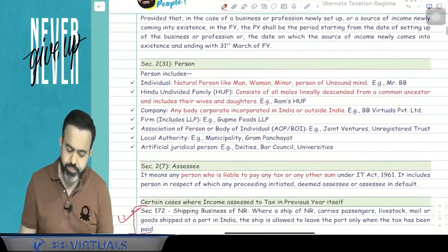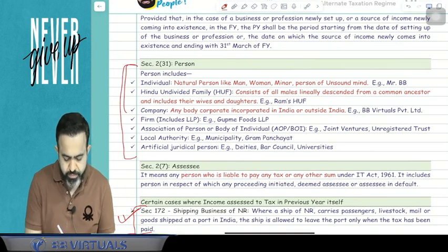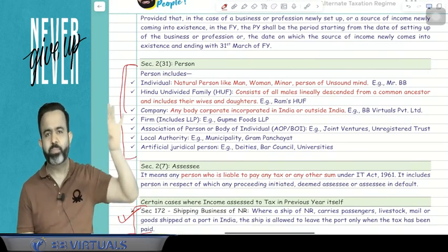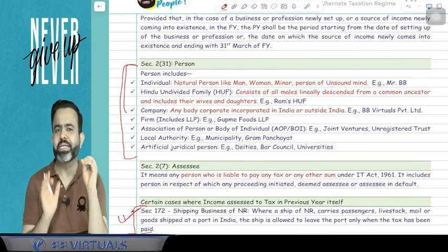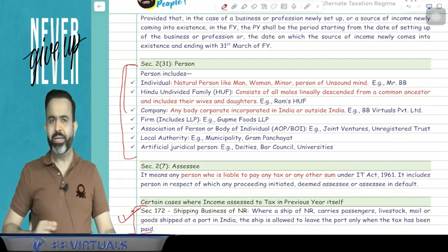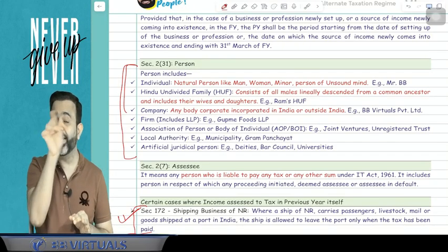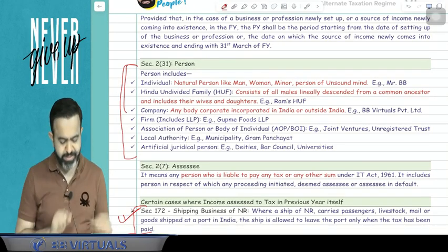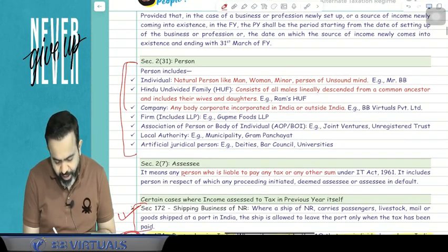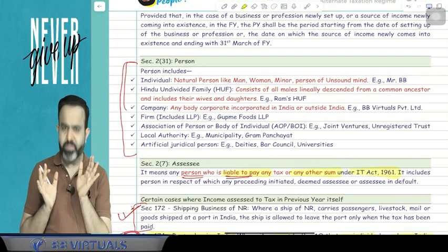Yes. Now guys, in income tax, there are total 7 persons. Like you know that there is one assessee. Every time we will say assessee, assessee, assessee. What do you mean by assessee? So assessee means a person who is required to pay the taxes. Assessee means a person who is liable to pay tax or any other sum under the Income Tax Act 1961.